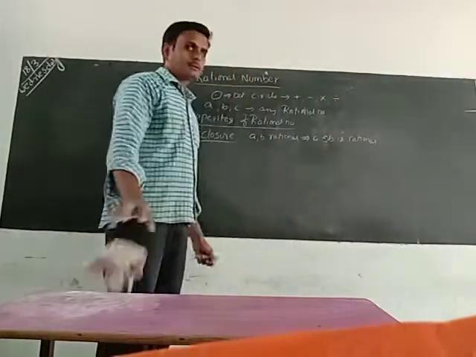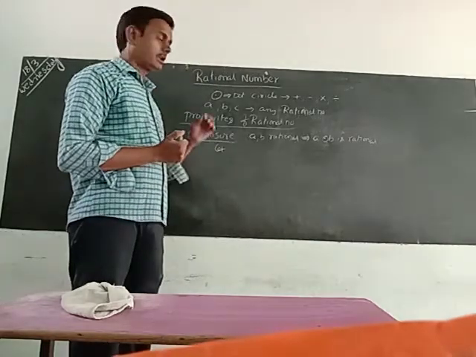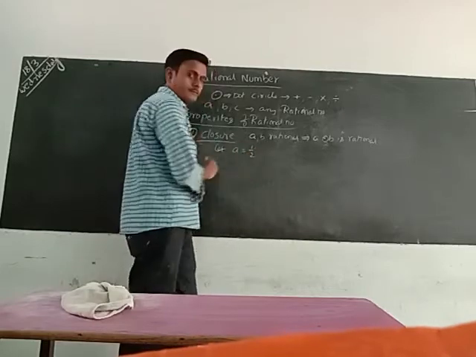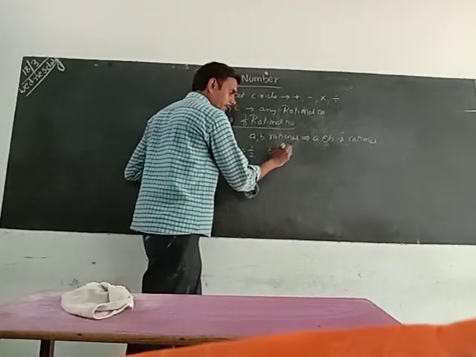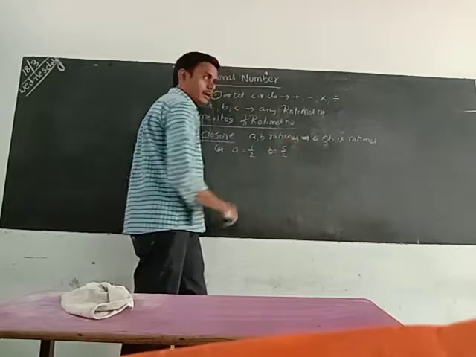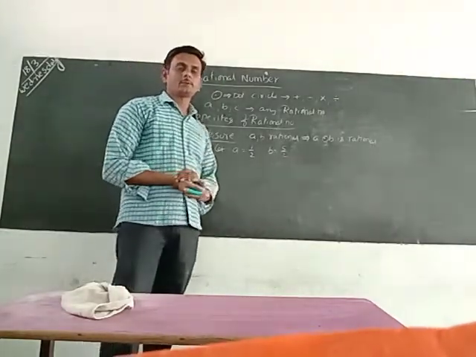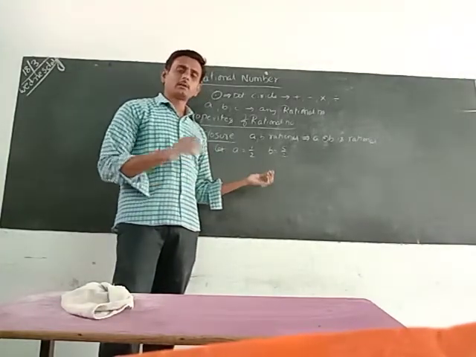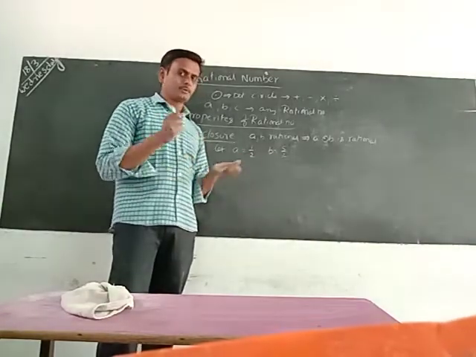For example, let us check with any rational numbers. Any rational numbers we can take and check. Let a equal to 1/2, b equal to 3/2, and 5/2. For our convenience, I am taking very simple ones with the same denominator. Whenever denominators are the same, we can do the calculation very easily. That's why I am taking the same denominators. Other than same denominators we can also take, but the calculation part will be a little bit harder to complete.